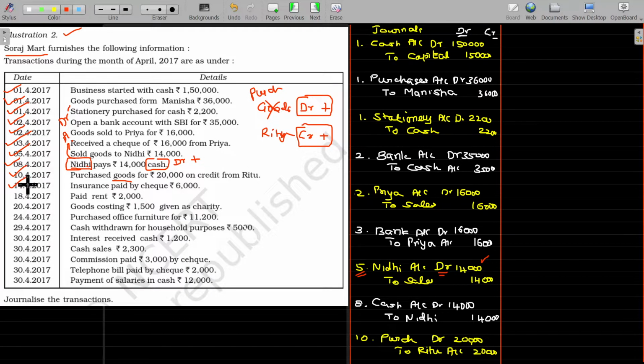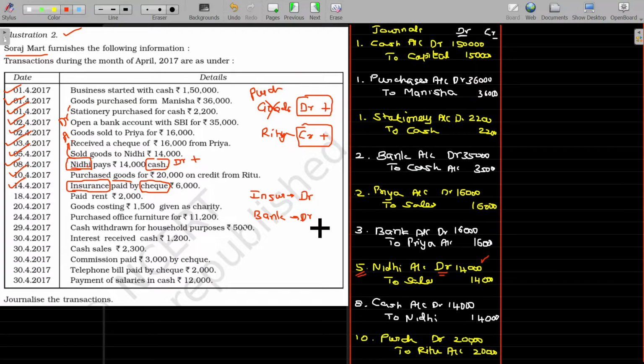And on 14th April 2017, insurance paid by check. So we have two items. One is insurance, another one is bank. Check represents only bank. So bank is also an asset, debit balance. Insurance is nothing but, because of the payment of that, I have the risk coverage. So it is also an asset. Short-term assets are expenses. Very short-term asset is an expense.